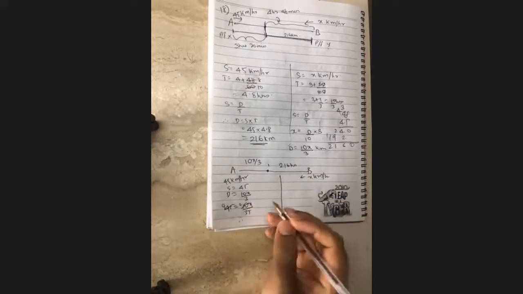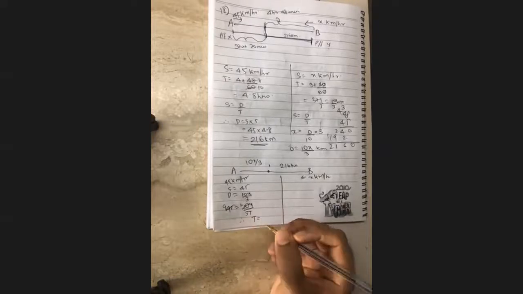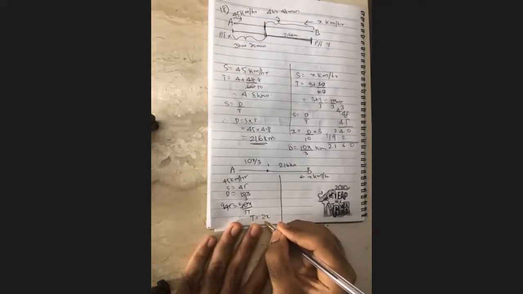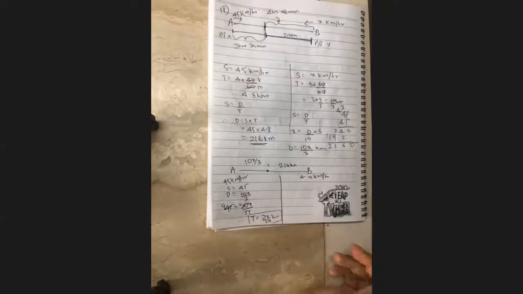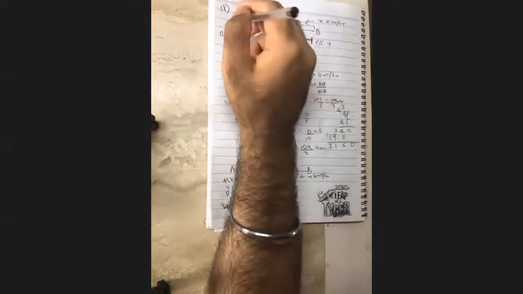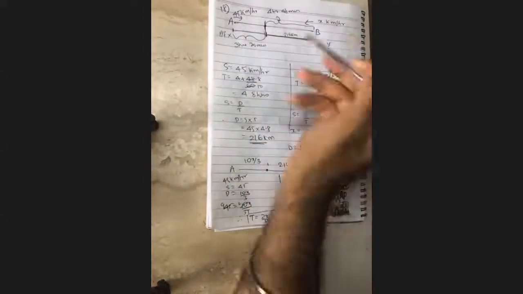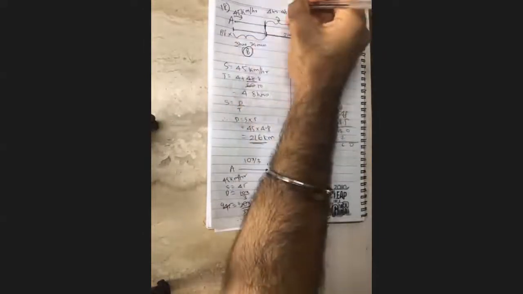Yes, tell me. Sir, if we took speed as 45 kilometers per hour and the time as 3 hours 20 minutes, then we would get the remaining distance, right? No, that is wrong. A is not traveling for 3 hours 20 minutes. 3 hours 20 minutes is the time taken for B to go from here to here. It is not for A to go from here to here. B is traveling here and A was traveling there, which is why we had to do all this. Did you understand?